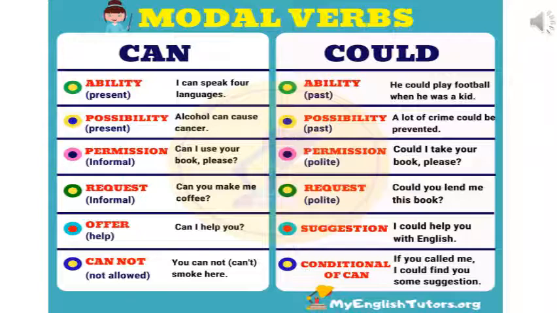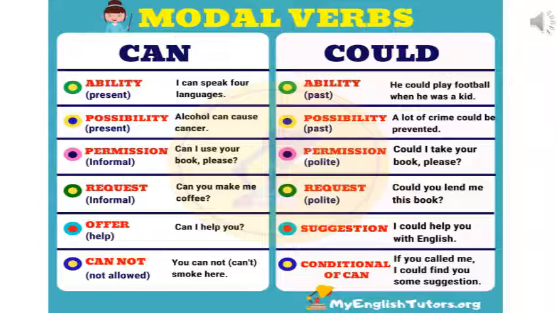Next one, offer. Can I help you? Now that offer is informal and is a correct usage. Suggestion. I could help you with English. Now that is a polite way of suggesting and in daily usage is a correct way.